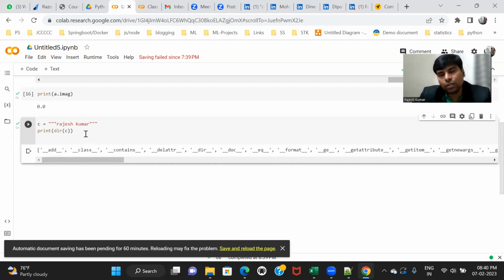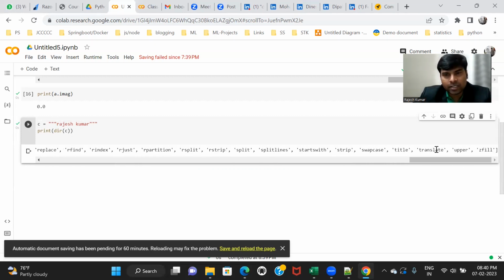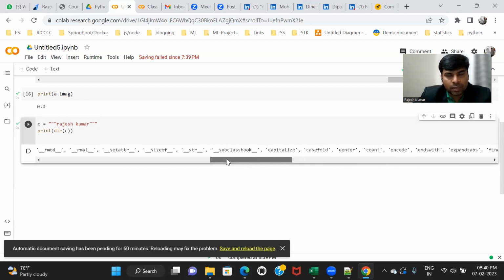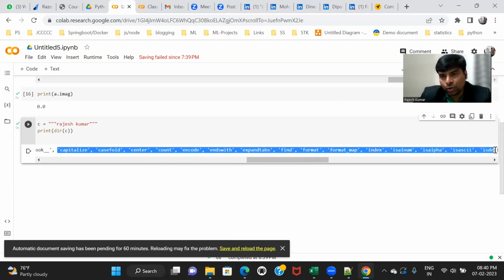Int, float, complex number have very limited attributes, but string has so many attributes, methods and behavior. Right now I'm not going to cover all of these things. It will be overwhelming, but just keep in mind that string has a lot of attributes and behavior, and you should know how to use each of them in your program.